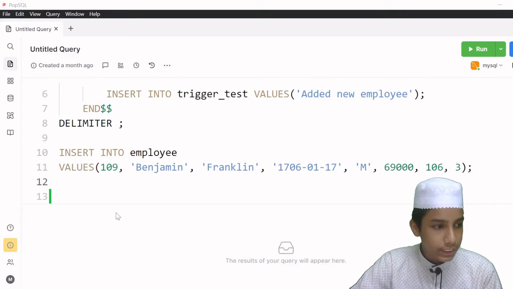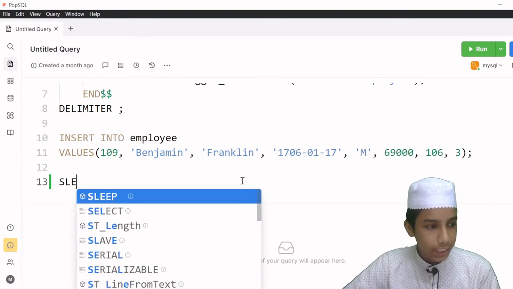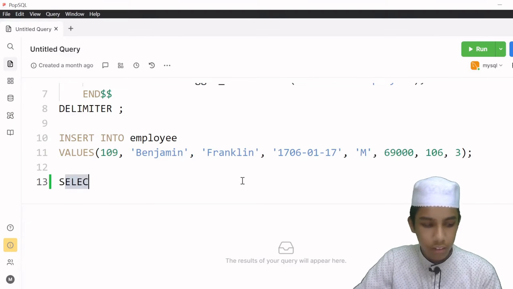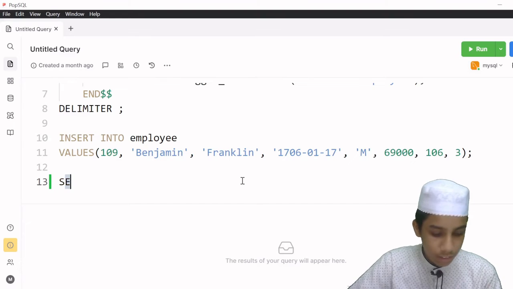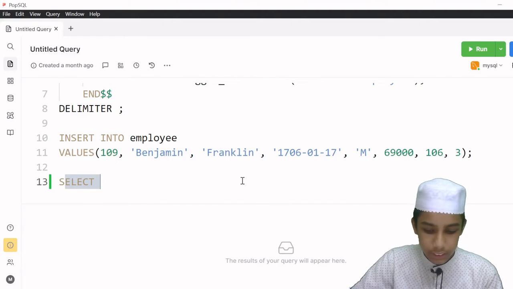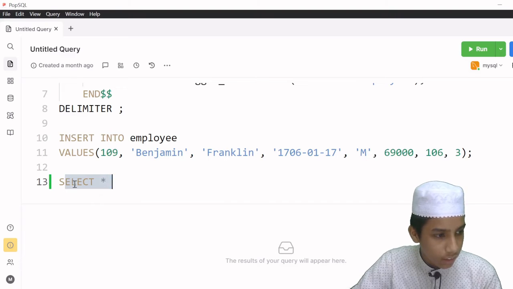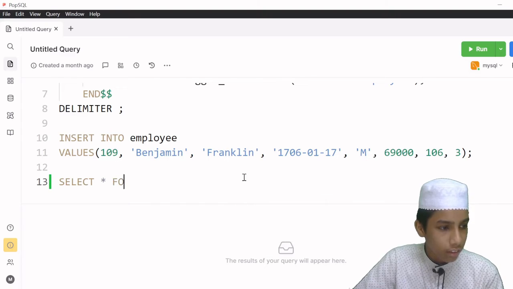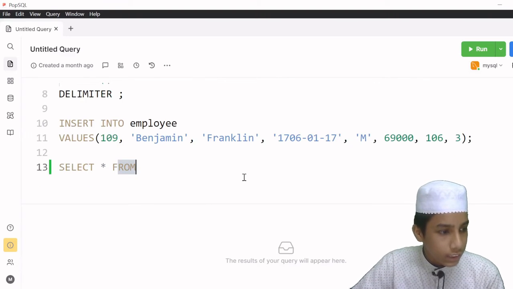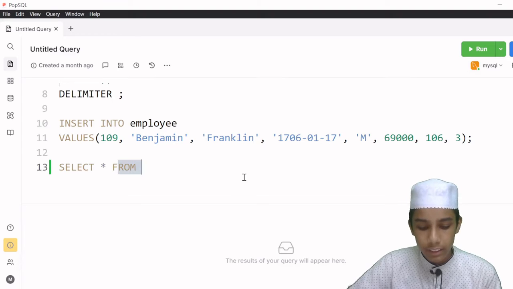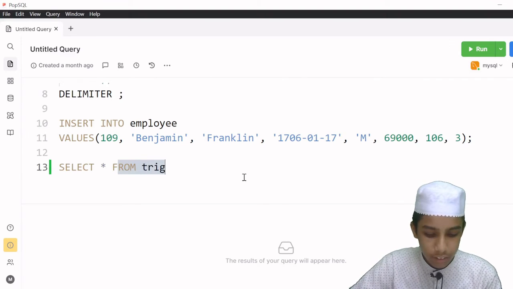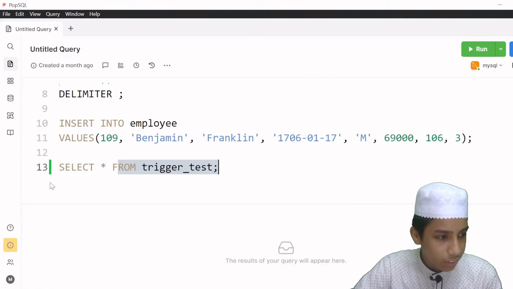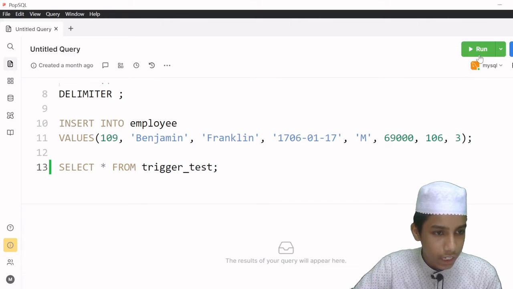So now what I'm going to do is give here select asterisk from, okay, so select asterisk from the trigger test table. So we have created trigger test, okay, and now I am going to give here the semicolon, and now I am going to run this one. Click here and run this program.